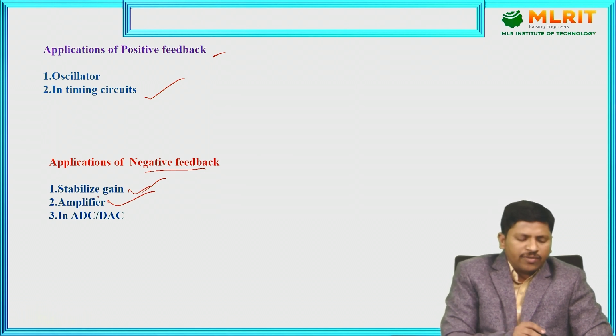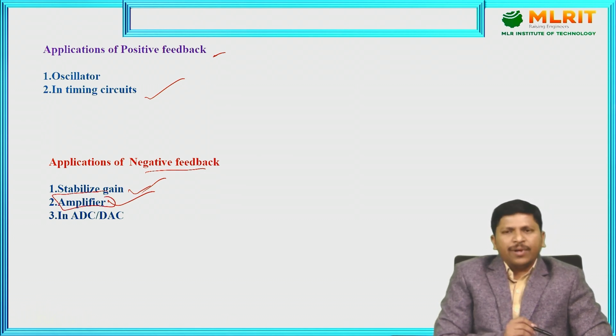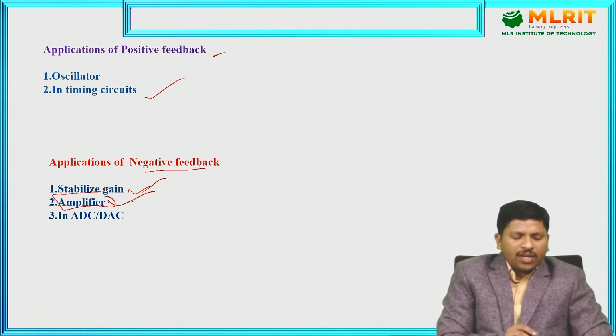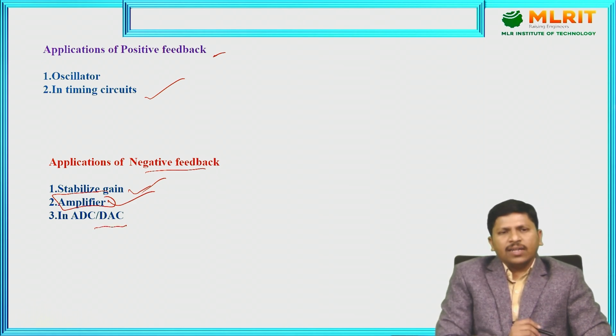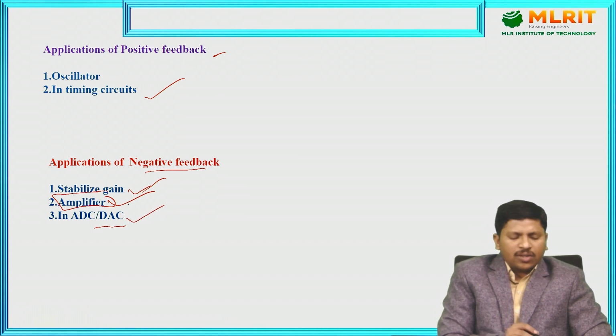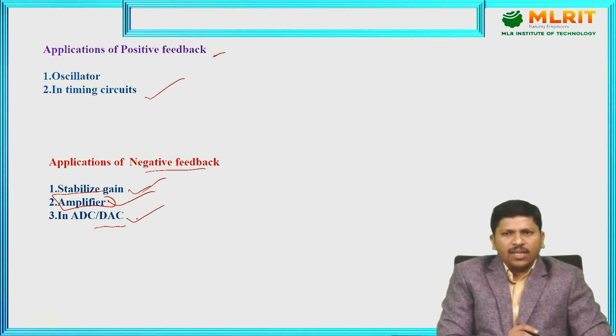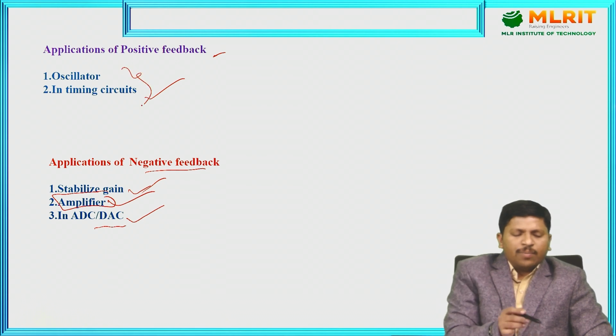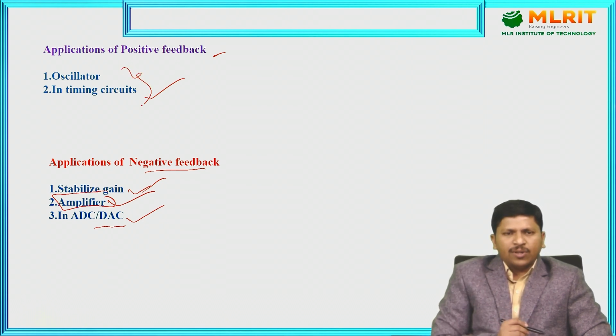In that condition we use negative feedback control systems in amplifiers, and also in analog to digital conversion as well as digital to analog conversion. All these are the applications of the negative feedback control system, and the earlier ones are the applications of the positive feedback control system.